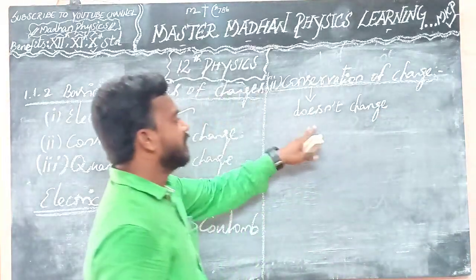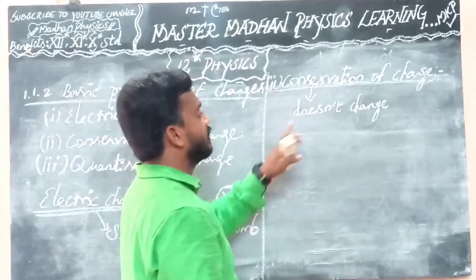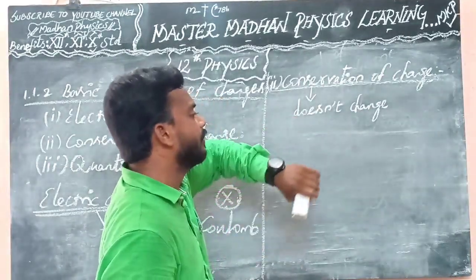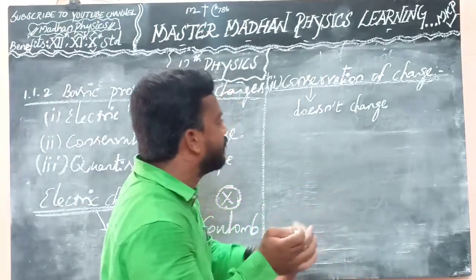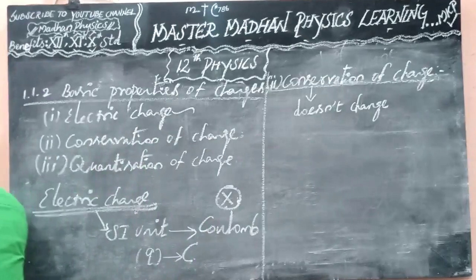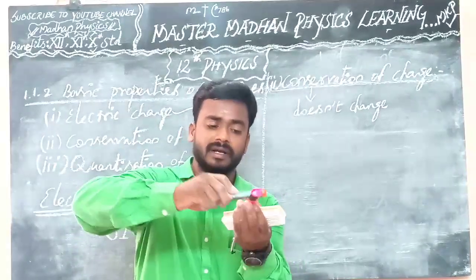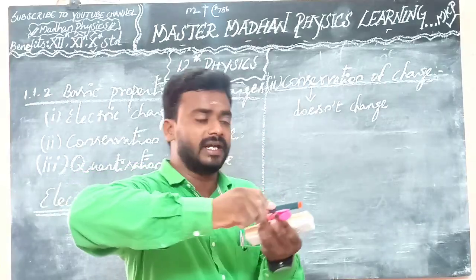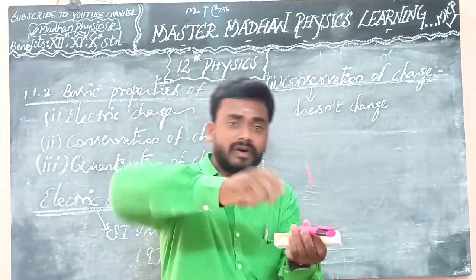So you know that Benjamin Franklin classified the positive and negative charges, right? Benjamin Franklin argued that when one object is rubbed with another object, as I already explained, charges get transferred.